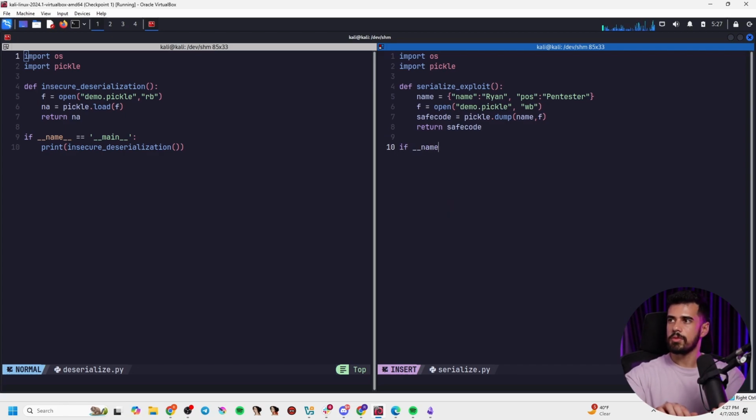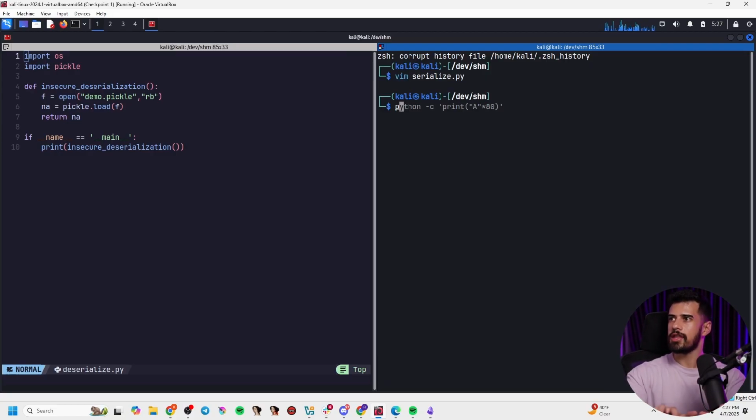So once we've done that, now we'll just give it a main function. So we'll say, hey, if name equals main, meaning that if we run this file standalone, this will be our main function here, and we will execute the serialize exploit. So with that being said, we will test that out and see if that works.